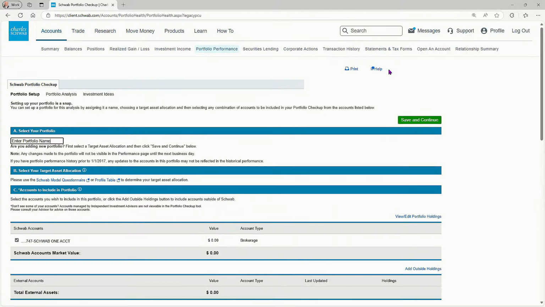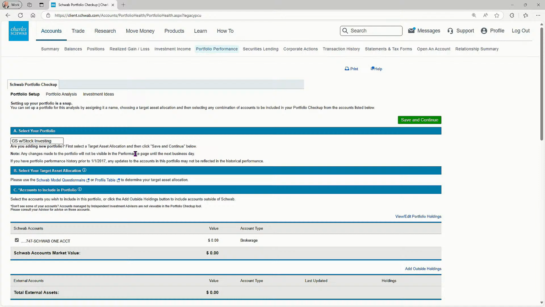And what we're going to do is establish a portfolio for this single account. Recognize you can do this with multiple accounts, of course, here on this page, but I'm just going to title this class title. So, getting started with stock investing. That'll make this easy for me.